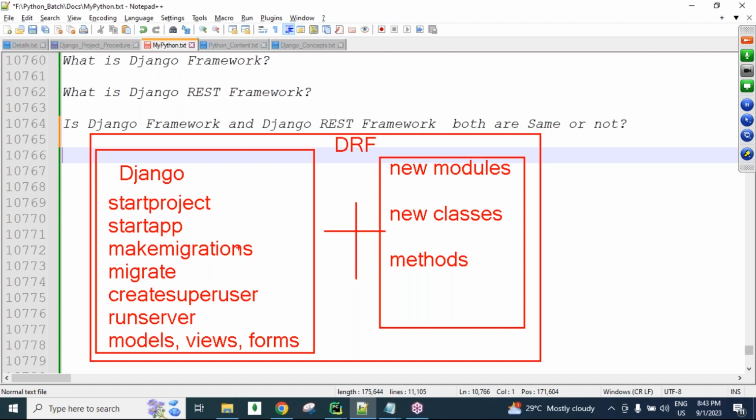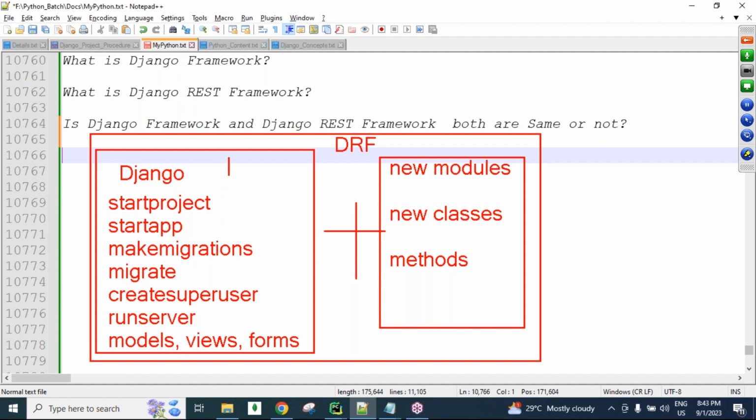These concepts we can use in the Django REST framework also, plus some additional concepts we are going to learn here, and using those concepts we are going to develop APIs, guys.